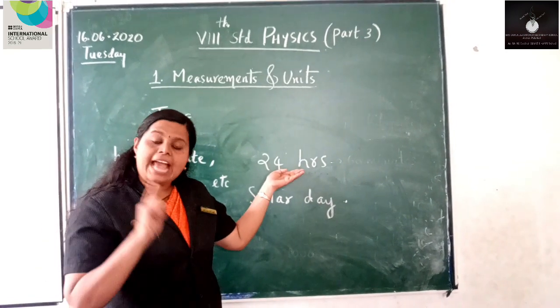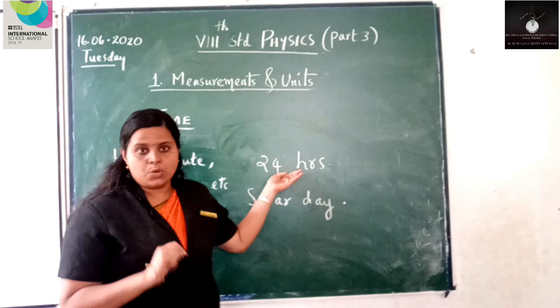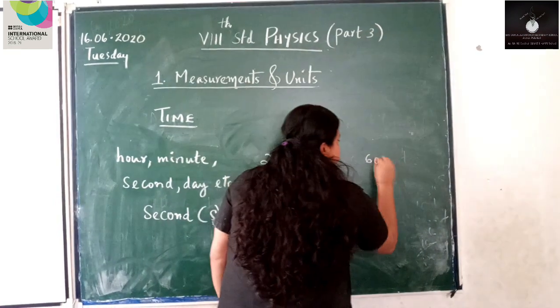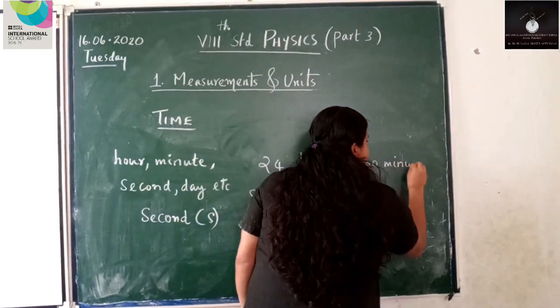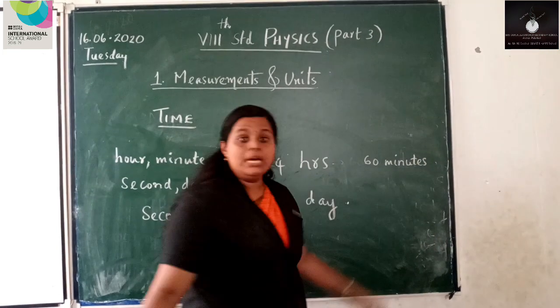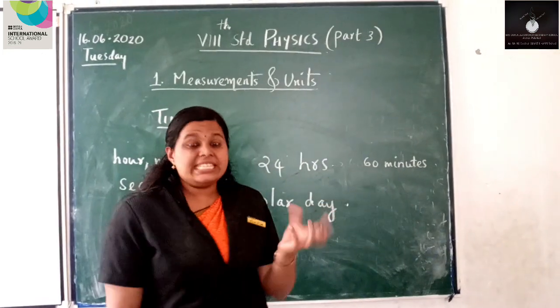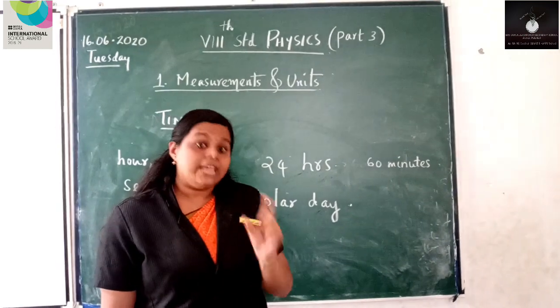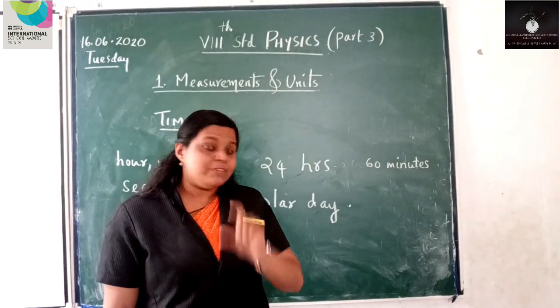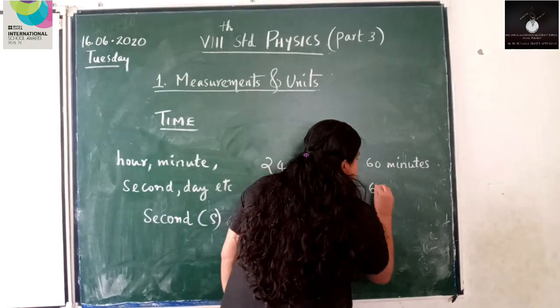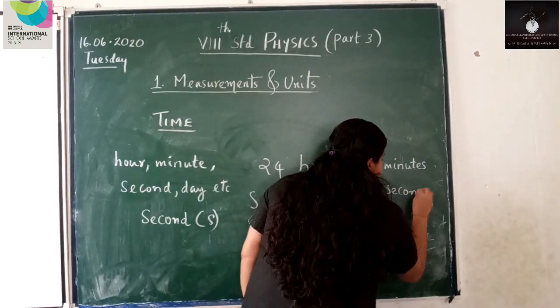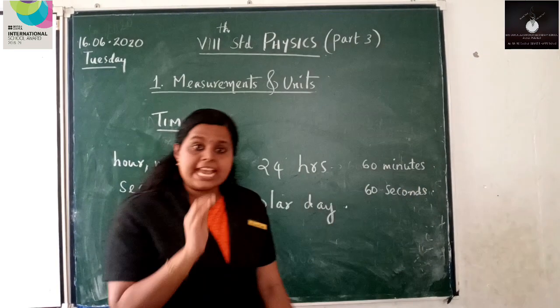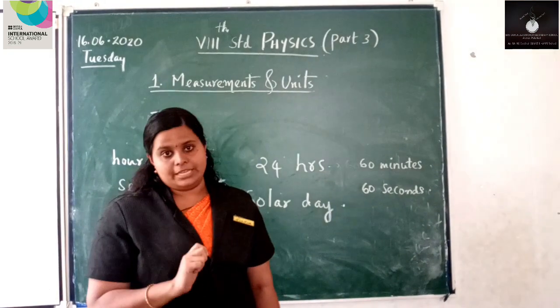Now an hour is equal to 60 minutes, or 60 minutes constitute an hour. Now what about a minute? A minute is equal to 60 seconds. That is 60 seconds constitute a minute.